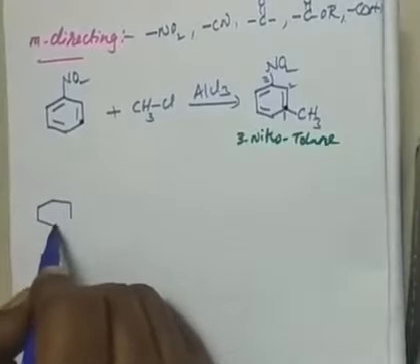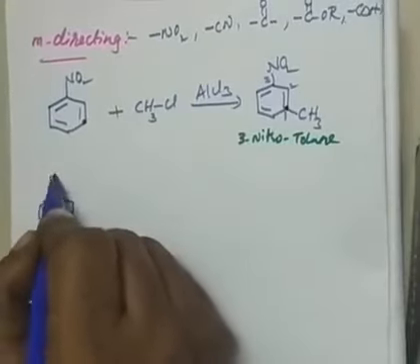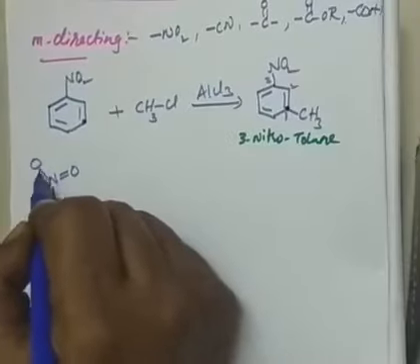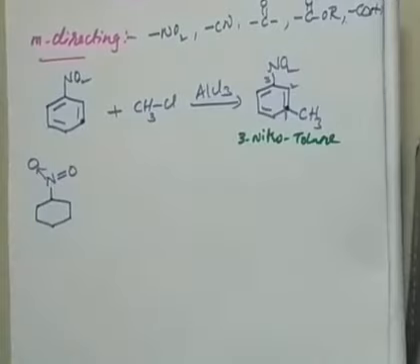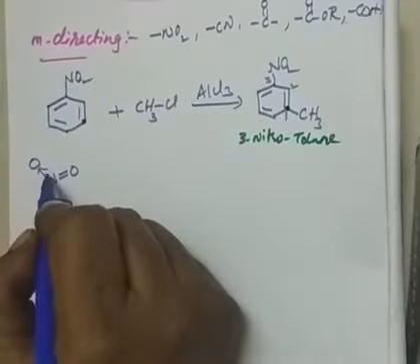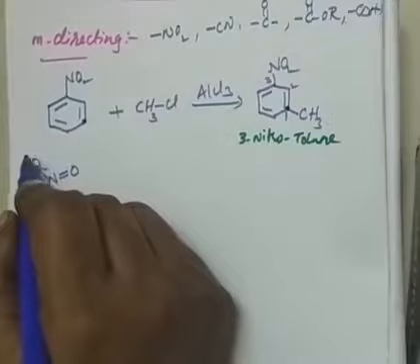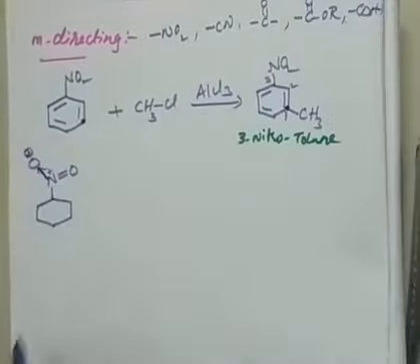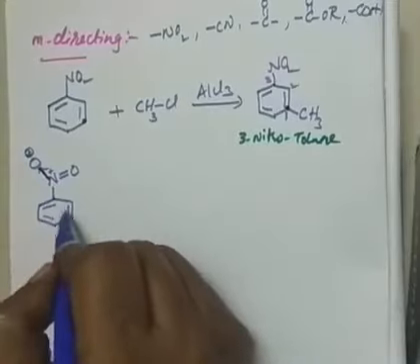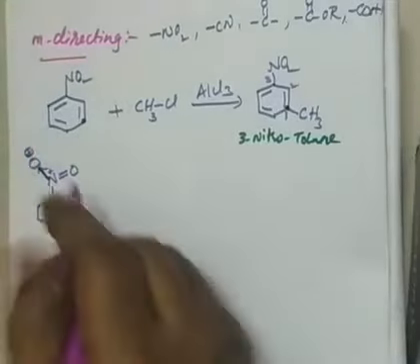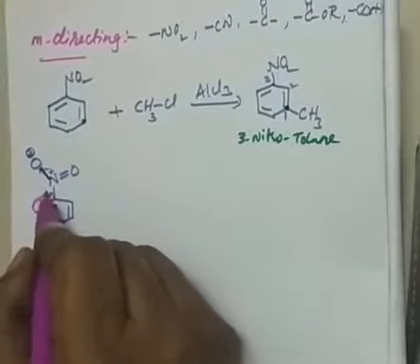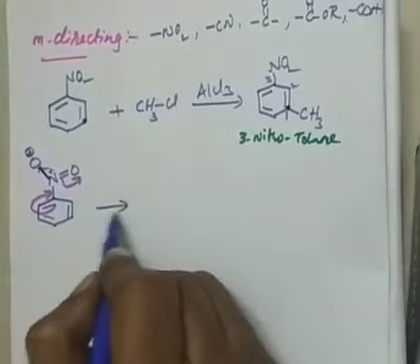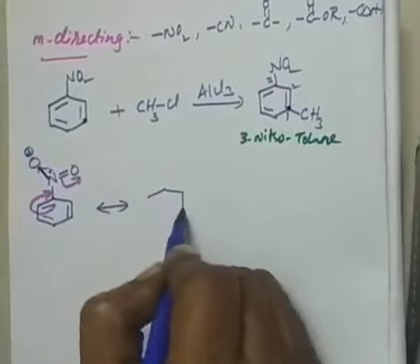I will explain the mechanism here. May I write my NO2 like this? Because it is electron withdrawing: if you write carefully, this gets the negative charge and this gets the positive charge if you write only single bonds. Since this is a positive charge nitro, it withdraws electrons from the ring system. I hope you are understanding.